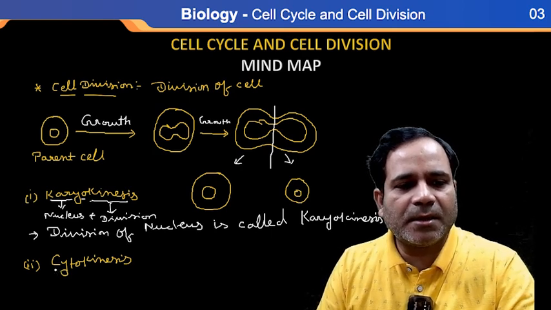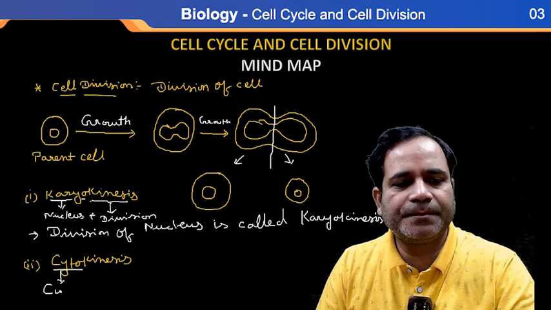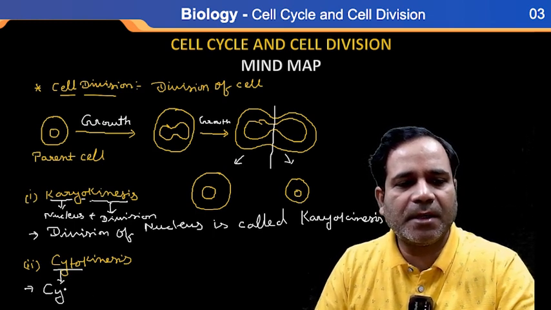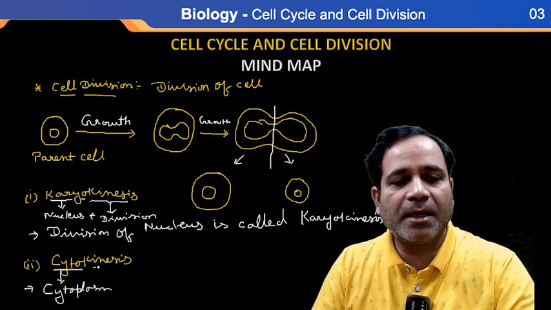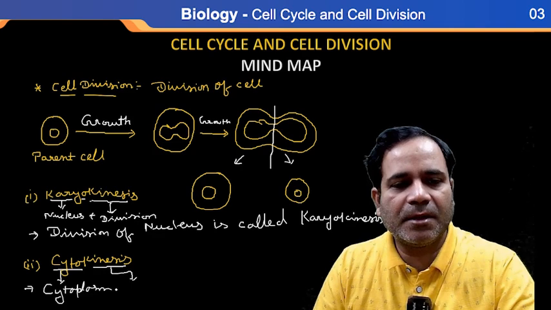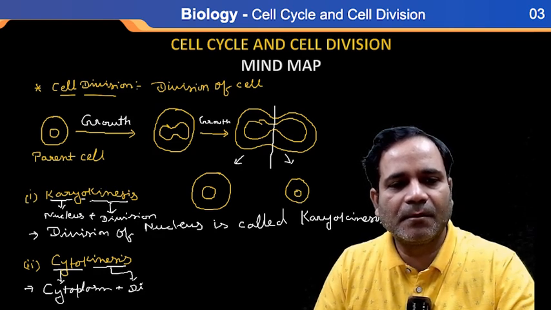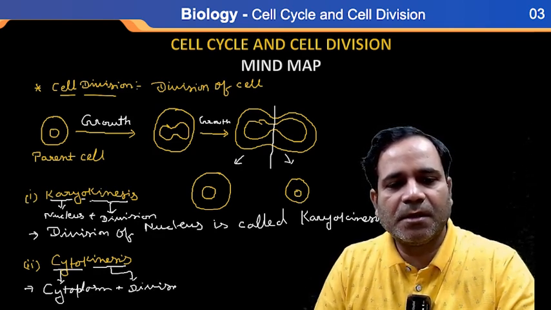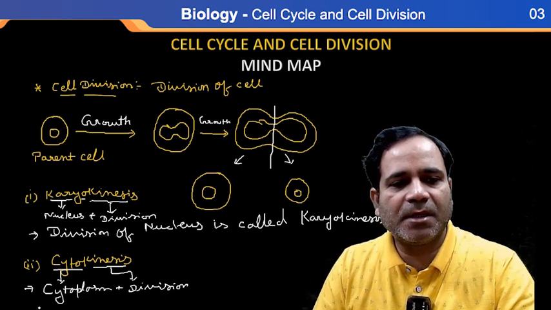Now again, cyto means cytoplasm, and kinesis again means division.